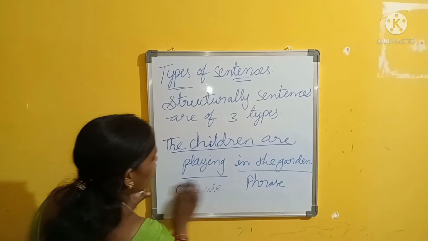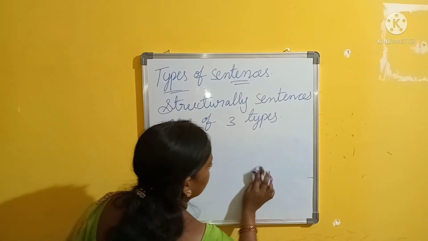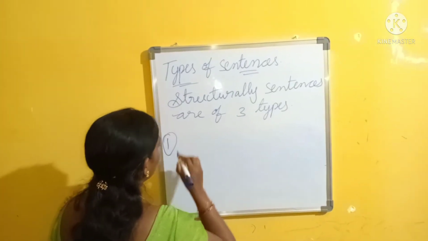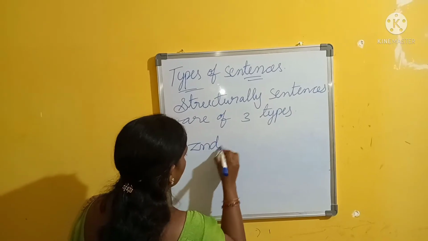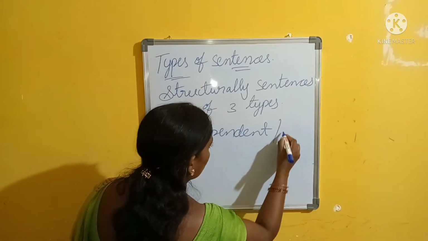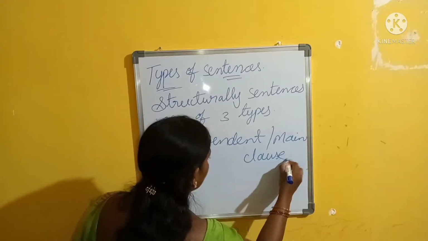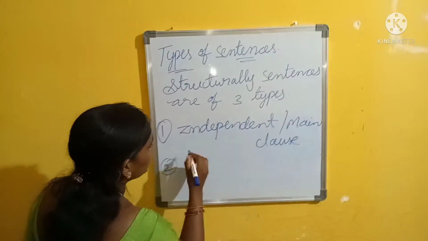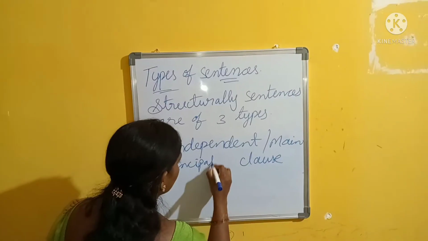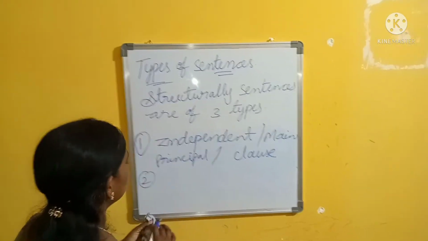Now see here, how many types of classes are there? Two types: independent class and dependent class. Classes are of two types. The first is the independent class, or main class, or we can call it the principal class.